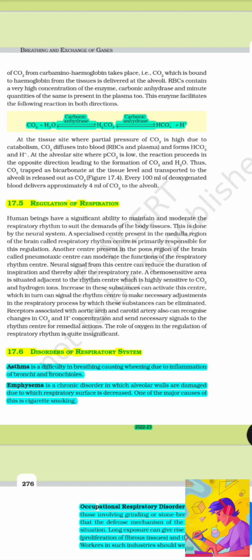A chemosensitive area is situated adjacent to the rhythm center, which is highly sensitive to CO2 and hydrogen ions. An increase in these substances can activate this center, which in turn can signal the rhythm center to make necessary adjustments in the respiratory process by which these substances can be eliminated. Receptors associated with the aortic arch and carotid artery can also recognize changes in CO2 and H plus concentration and send necessary signals to the rhythm center for remedial actions. The role of oxygen in regulation of respiratory rhythm is quite insignificant.